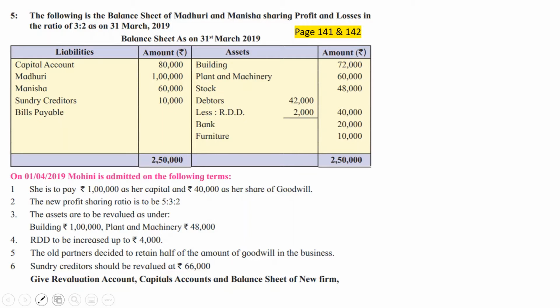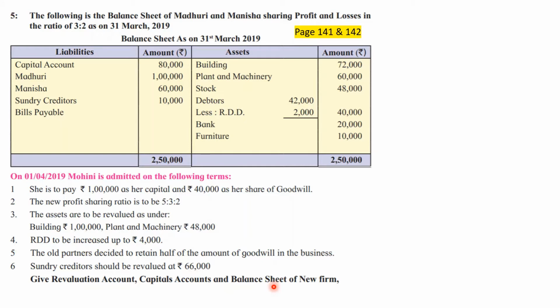Now what have they asked you? This is an important problem now. They have asked you to prepare revaluation account, prepare capital account and prepare balance sheet. So these type of problems may come in examination. Now you tell me which accounts are not asked by them, but we will have to prepare as a part of working out. Think about it on your own. Revaluation account is asked, capital account is asked, balance sheet is asked. Which accounts are not asked, but we will have to prepare them?